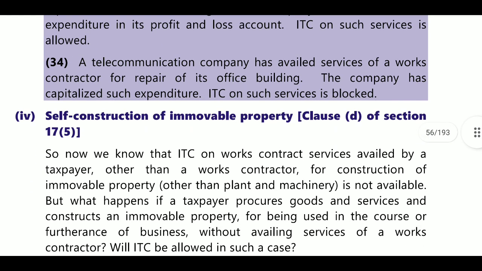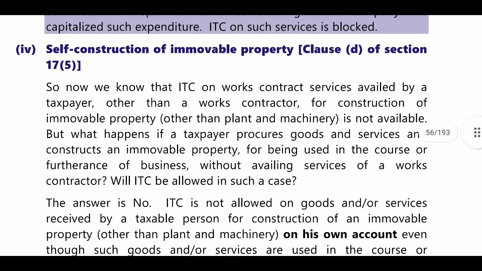Next, a telecommunication company has availed the service of a work contractor for repairs of its office building. Office building, telecommunication service. It is a blocked credit because it is capitalized expenditure.